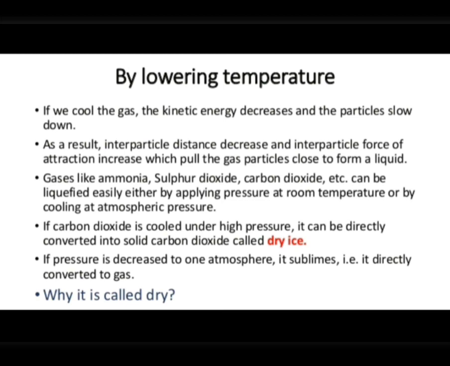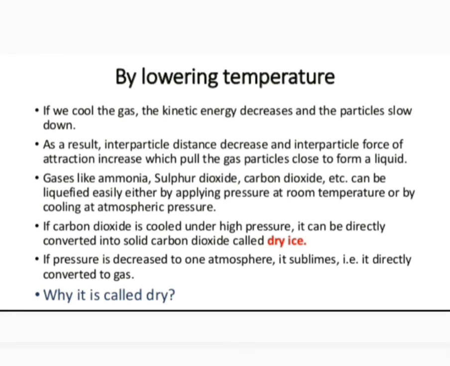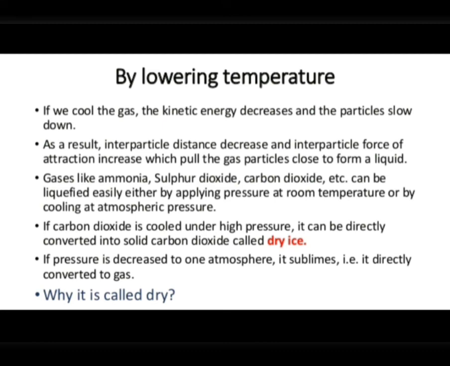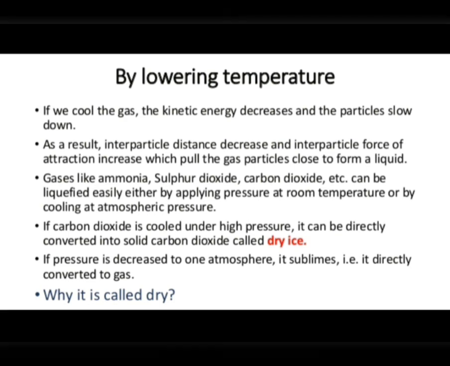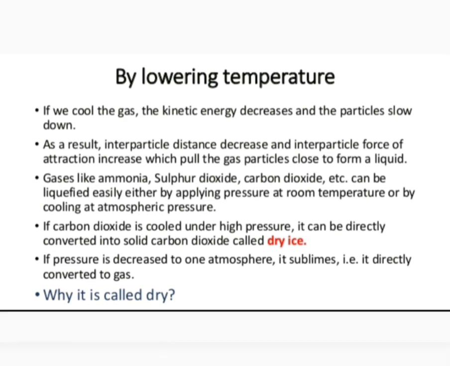Since solid carbon dioxide directly changes into carbon dioxide gas, it sublimes and does not melt to produce a liquid. That is why it is called dry ice. Otherwise, if we take ordinary ice, that changes into liquid, right? That melts. But what happens in solid carbon dioxide? It directly changes into gas. It doesn't melt to produce a liquid. So that is why it is called dry ice, because it doesn't produce liquid.